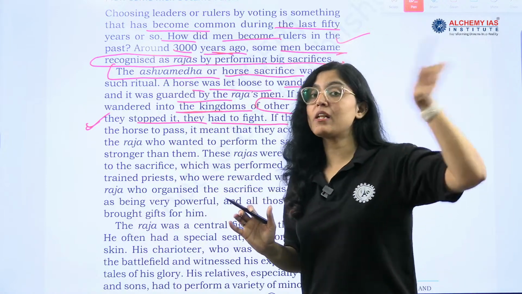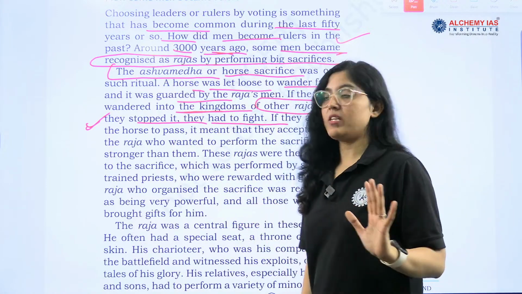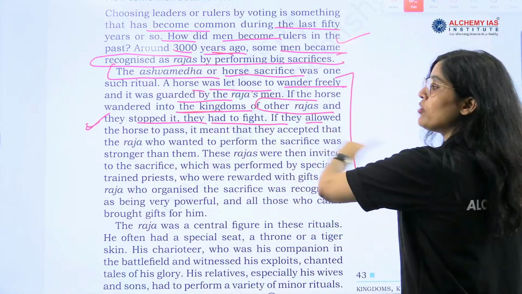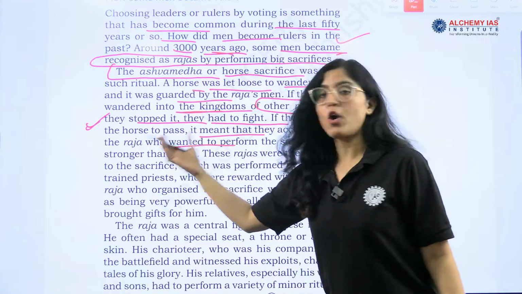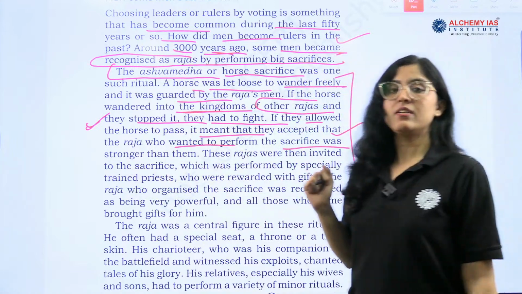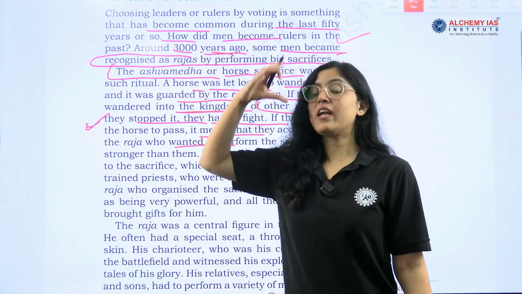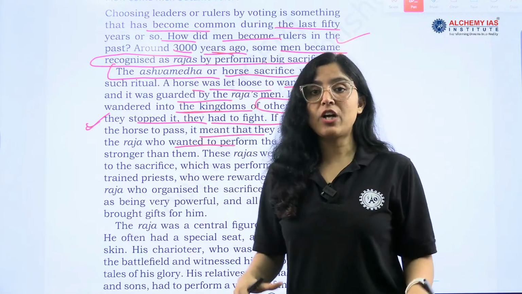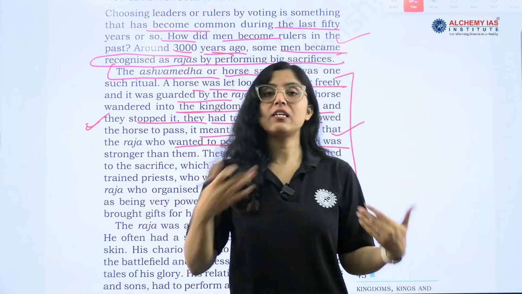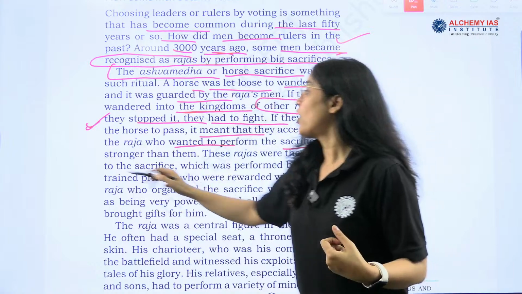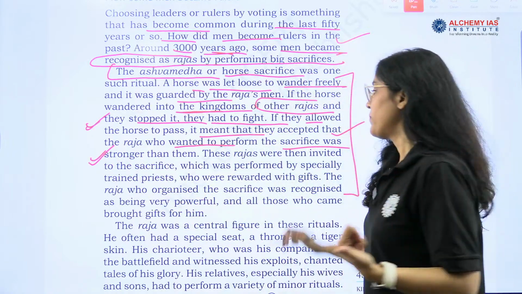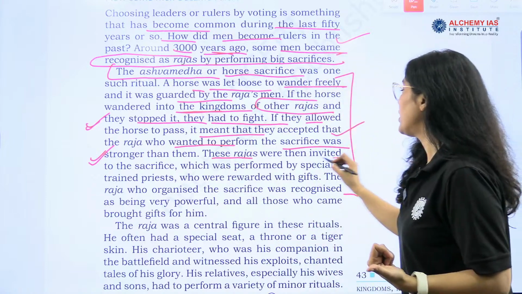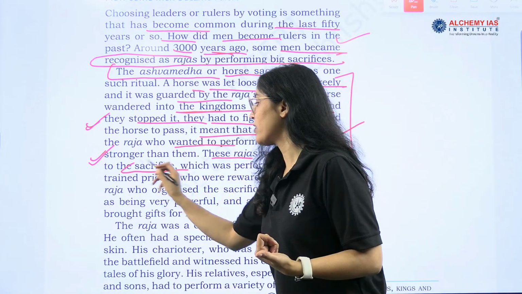Who is performing this Ashwamedh sacrifice? If they allowed the horse to pass, it meant that they accepted the Raja who wanted to perform the sacrifice and was stronger. So they accepted these Rajas from whose areas these horses are passing, right? The horse is passing, so they are accepting the suzerainty of the Raja, right? These Rajas were then invited to the sacrifice, right?